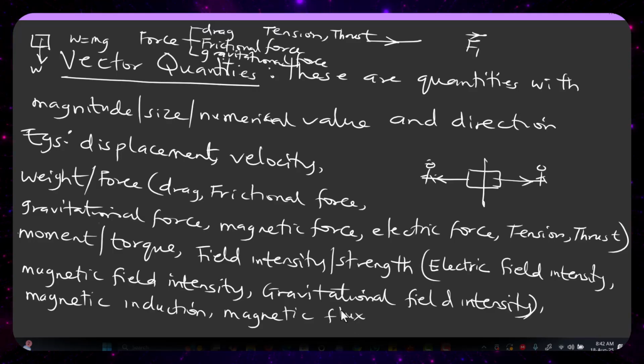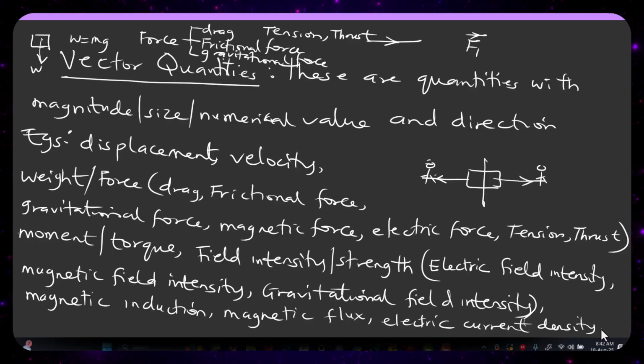Then we also have electric current density. Then, let me create more space. We also have stress, tensile stress. Okay, let's just call it stress, as an example of a vector quantity that we have.